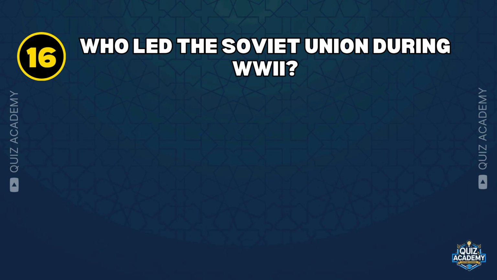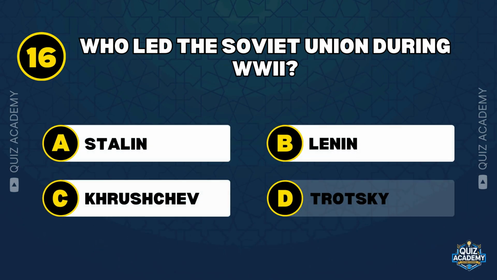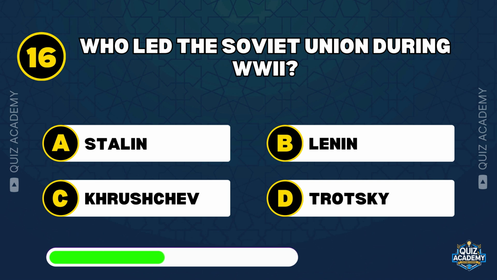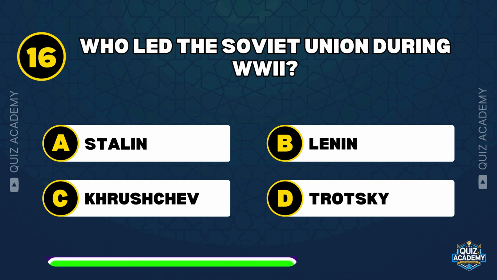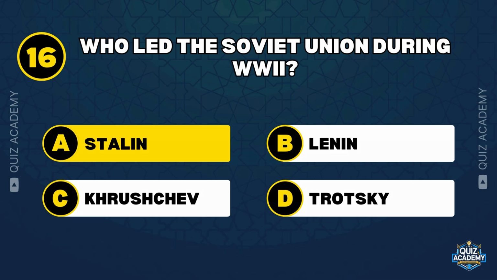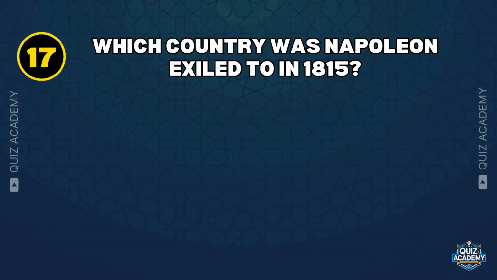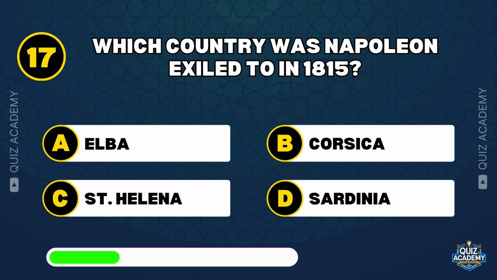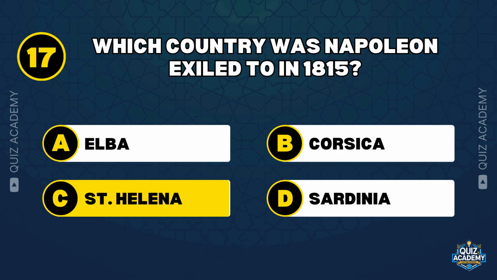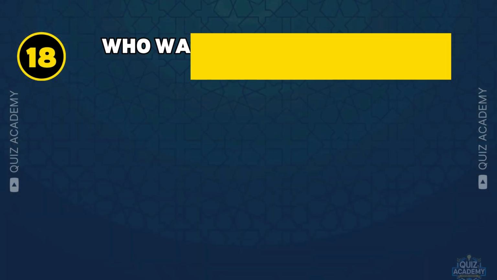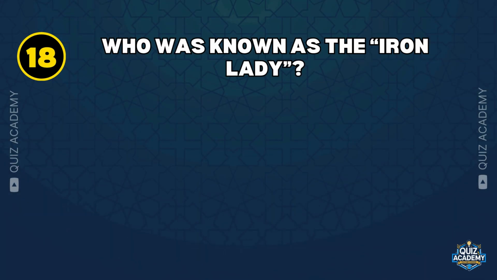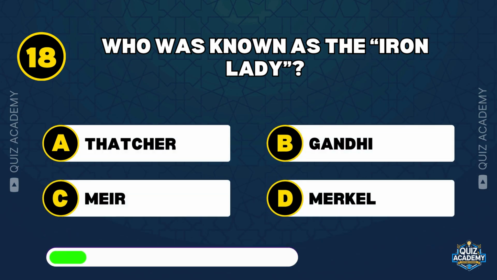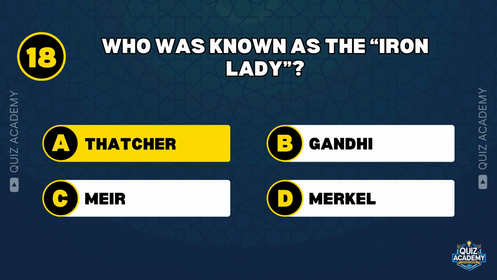Who led the Soviet Union during World War II? Stalin. Which country was Napoleon exiled to in 1815? Saint Helena. Who was known as the Iron Lady? Thatcher.